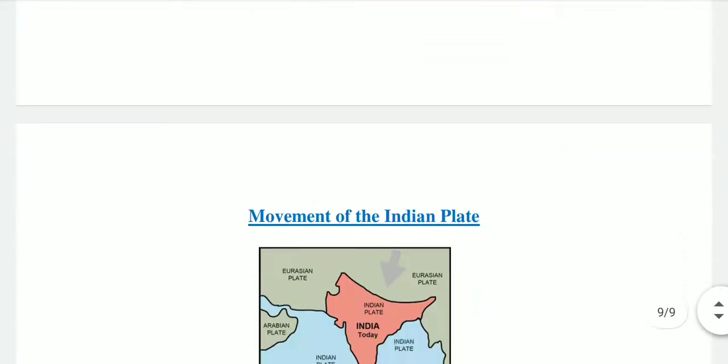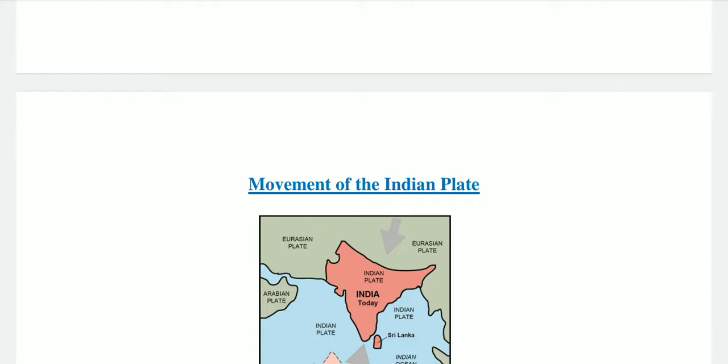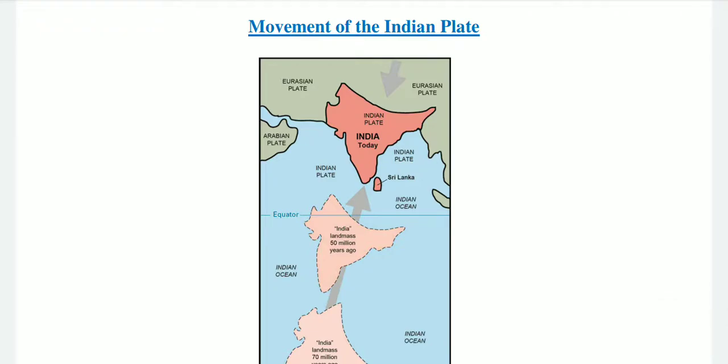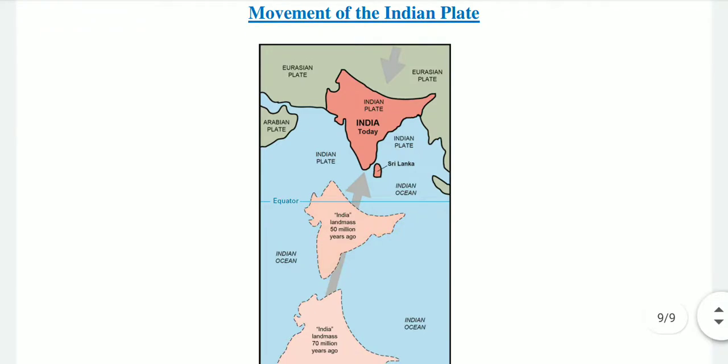Okay. Now, the last topic of this chapter, which is the movement of the Indian plate. The Indian plate includes Peninsular India and the Australian continental portion. The subduction zone along the Himalayas forms the northern plate boundary in the form of continental convergence. Clear? India was a large island situated off the Australian coast in a vast ocean. The Tethys Sea separated it from the Asian continent till about 225 million years ago.